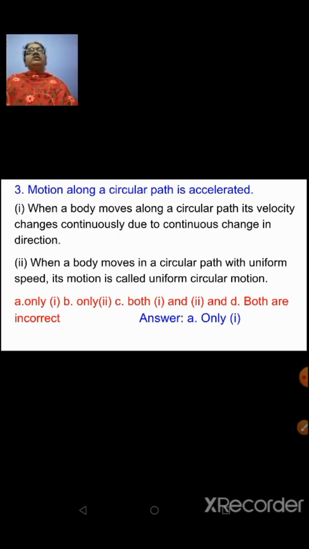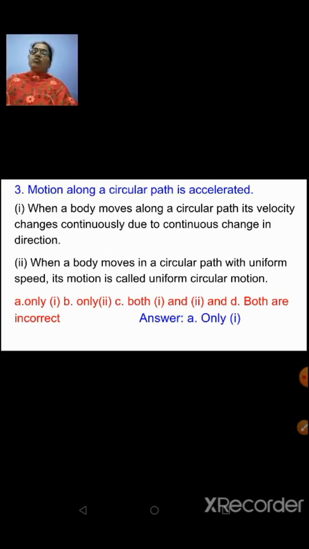Speed in a particular direction is what is called velocity. Whenever you are changing the direction, the velocity has to change. When there is a change in velocity, we call the motion accelerated. So whenever a body is moving along a circular path, it shows continuous change in direction, because of which the velocity will also change.